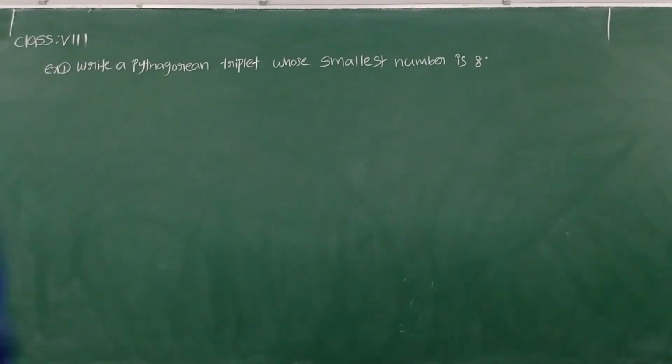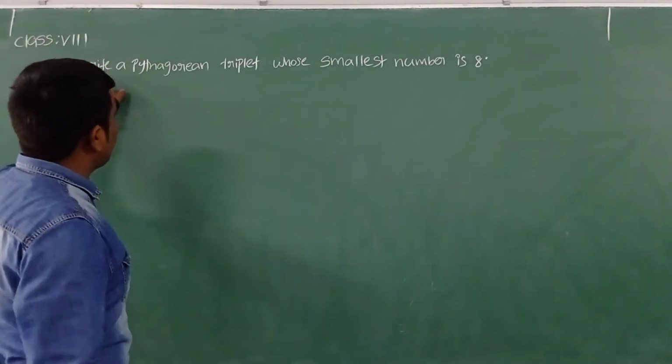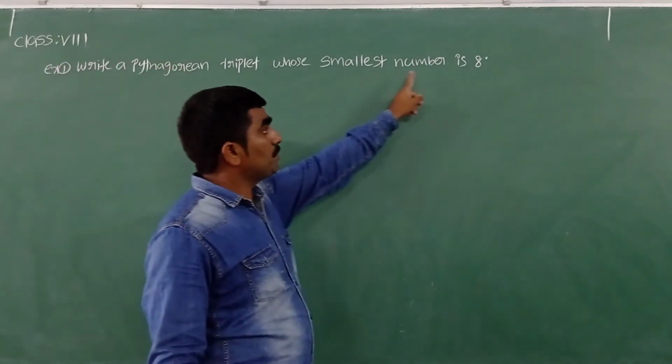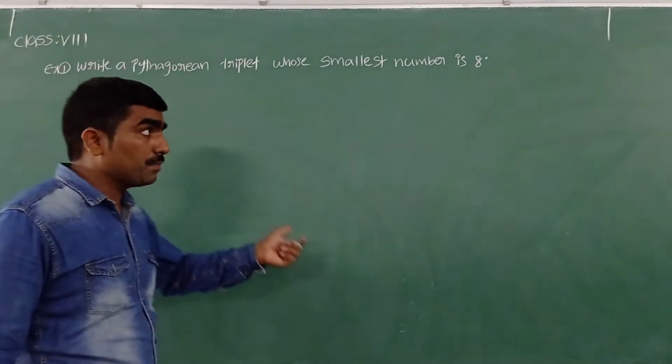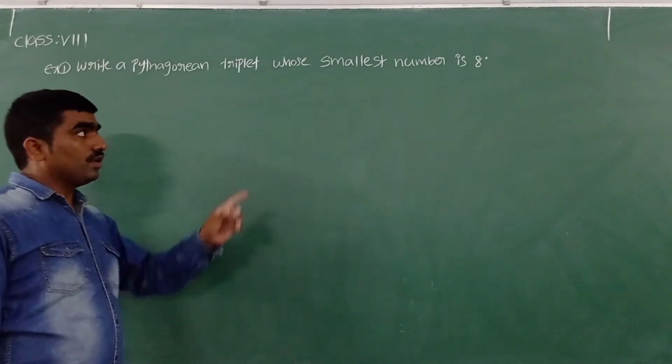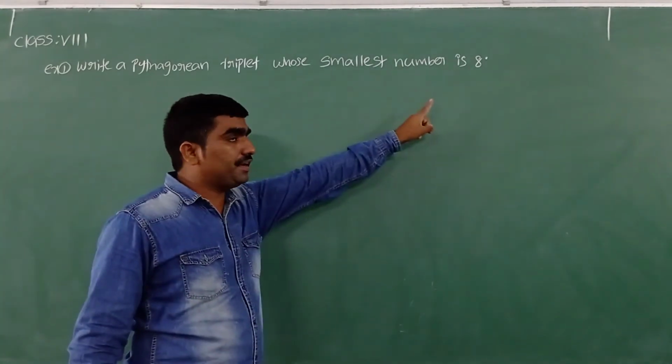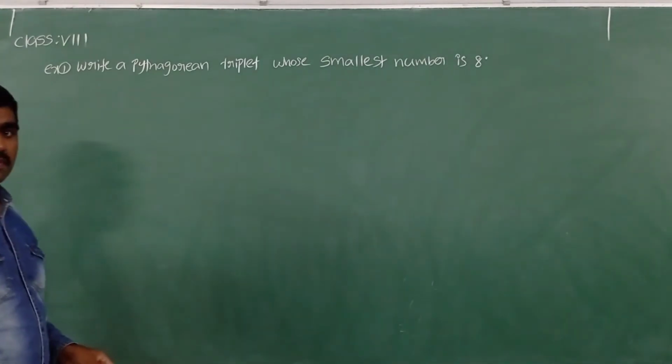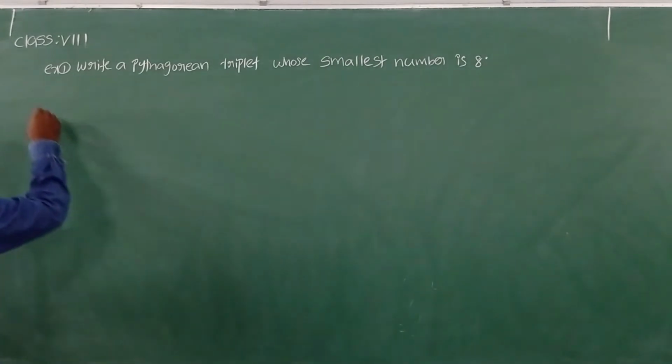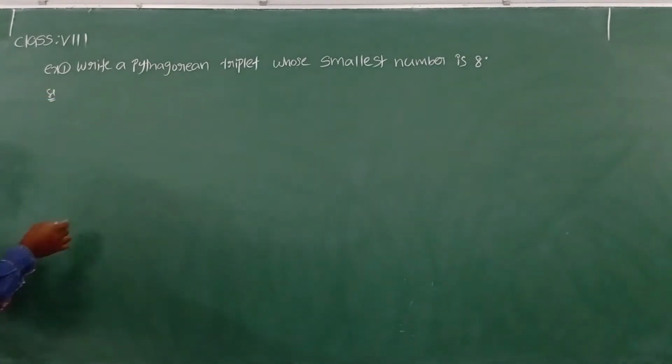Yes, now let's see one example here. They give: write a Pythagorean triplet whose smallest number is 8. Smallest number they gave is 8. They are asking, with the help of this smallest number 8, write the Pythagorean triplets. See, we have the general form. With the help of the general form, we will try to find the Pythagorean triplets.